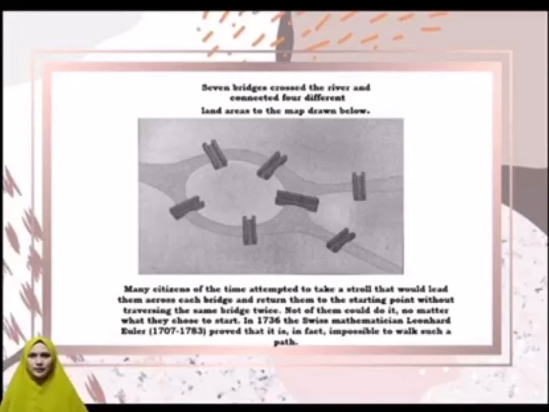Many citizens of the time attempted to take a stroll that would lead them across each bridge and return them to the starting point without traversing the same bridge twice. None of them could do it, no matter where they chose to start. So in 1736, the Swiss mathematician Leonhard Euler proved that it is, in fact, impossible to walk such a path.